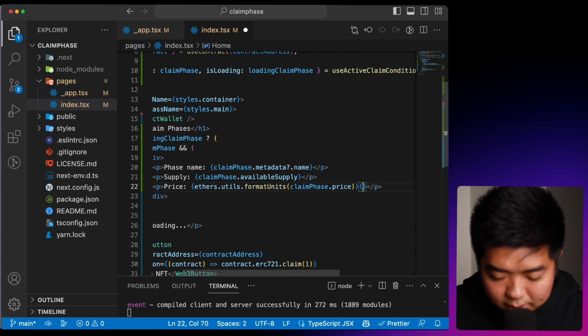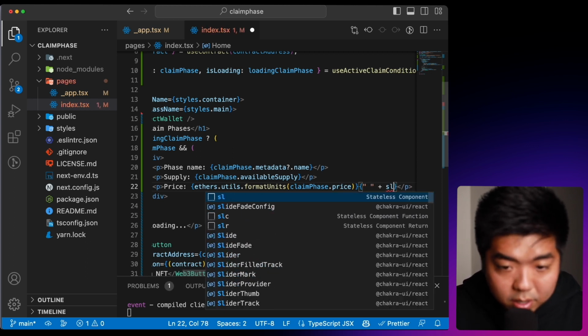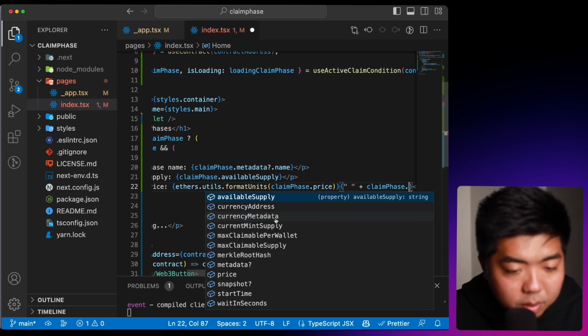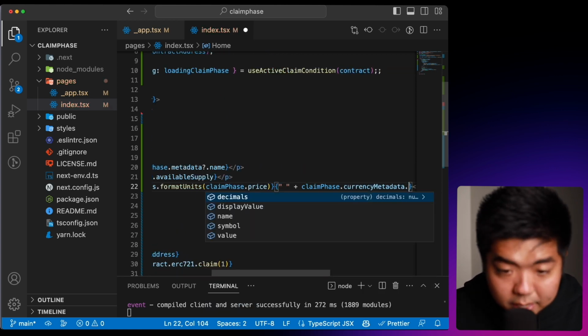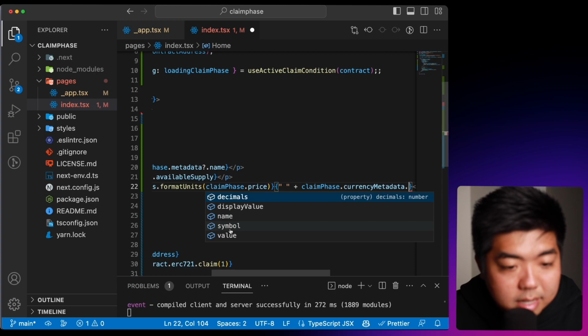And we can also get the symbol, so we'll add a little space here, and then if we go under claim phase, we can go under the currency metadata, and there we can get the symbol, right?